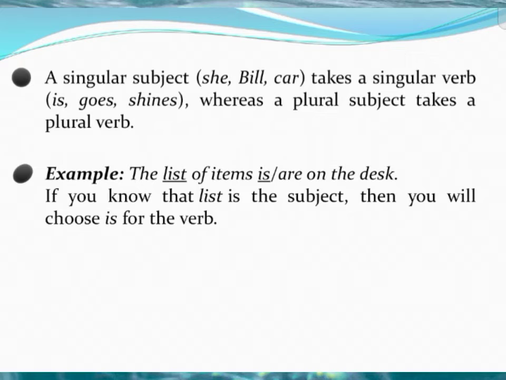See the example: the list of items is or are on the task. Here the list of items is a singular subject and it takes only a singular verb, is. If you know that the list is the subject, then you will choose is for the verb.